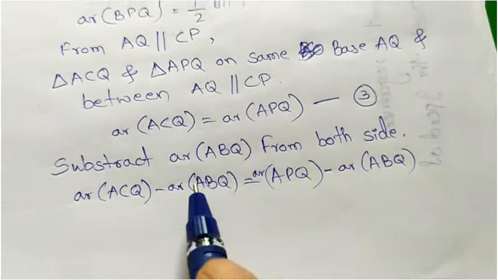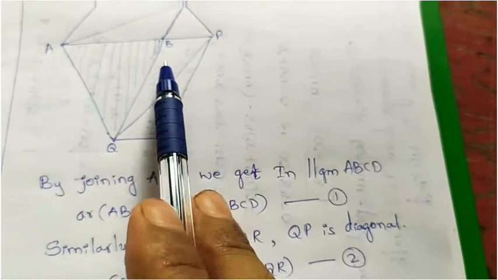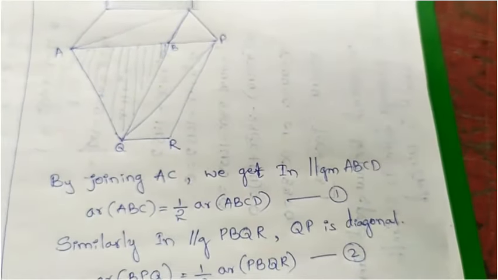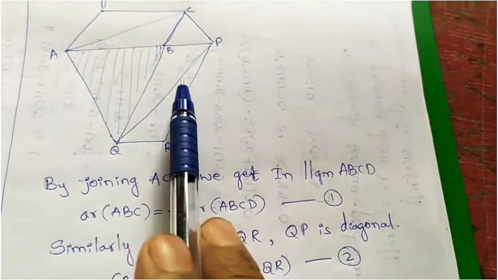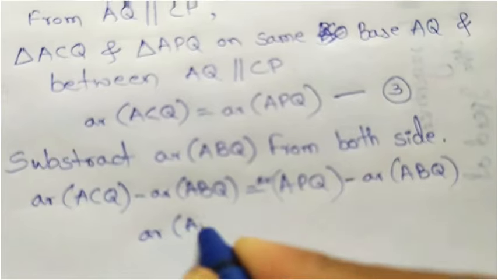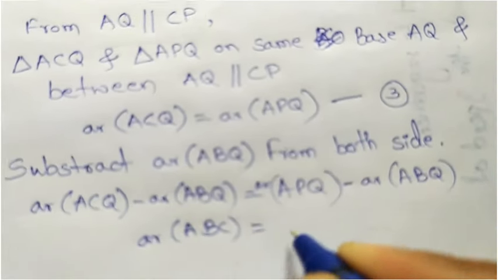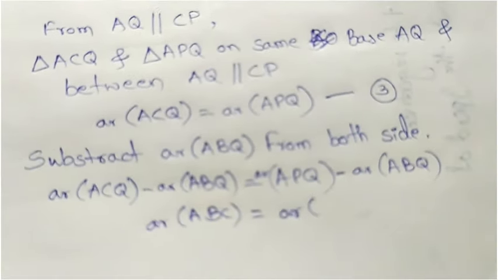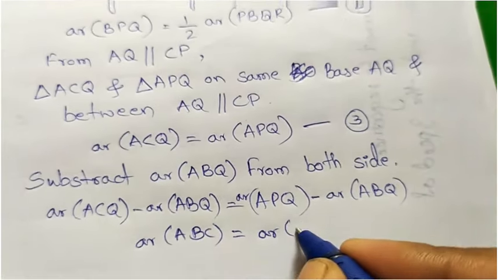By removing that shaded part, here we get ABC and here BPQ. So area of ABC equals area of BPQ.